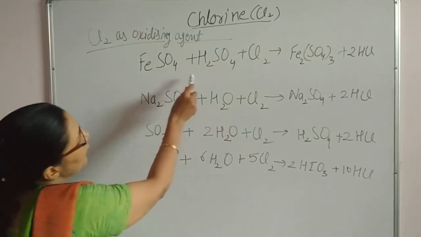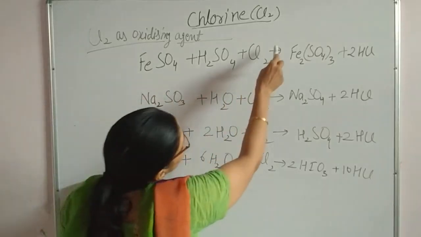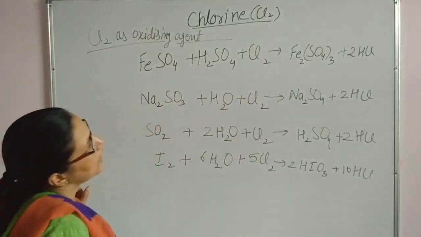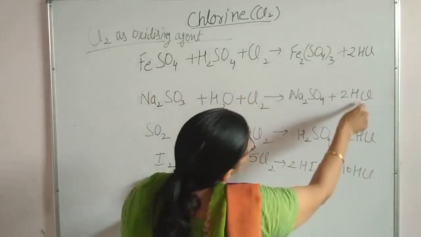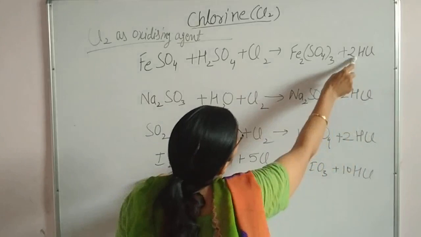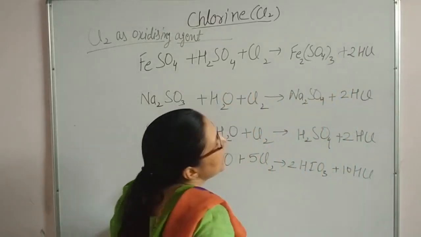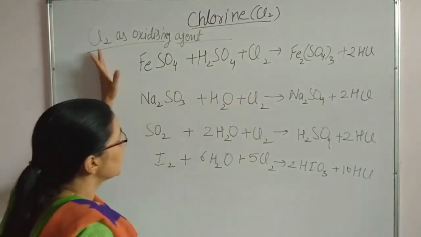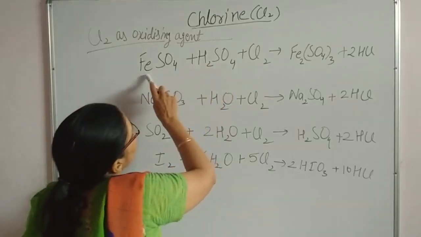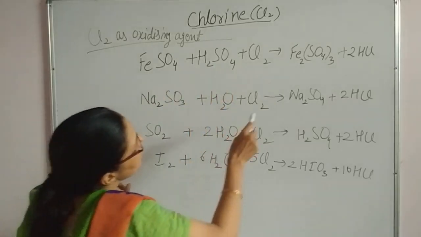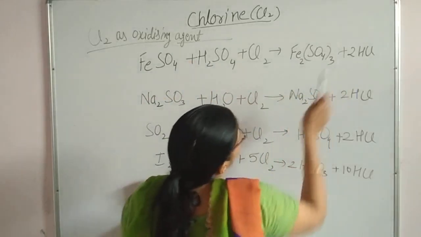So FeSO4 and chlorine: always see the similarity in the reaction, that chlorine is always converting to HCl. So availability of hydrogen is also needed in the form of H+ ion in each and every reaction. Here we are using acidified ferrous sulfate and it is converting to ferric sulfate and HCl.